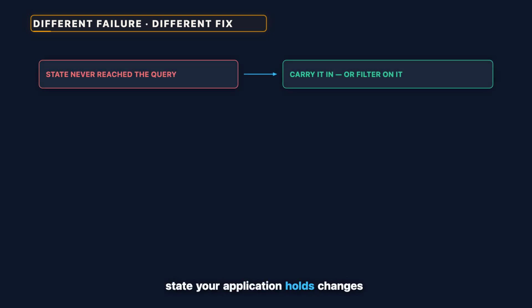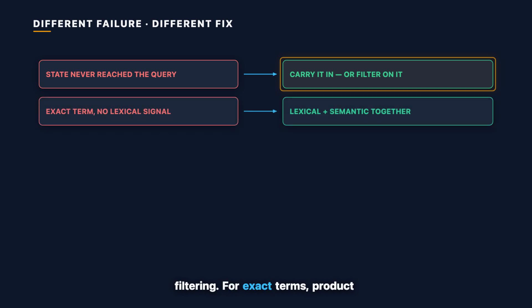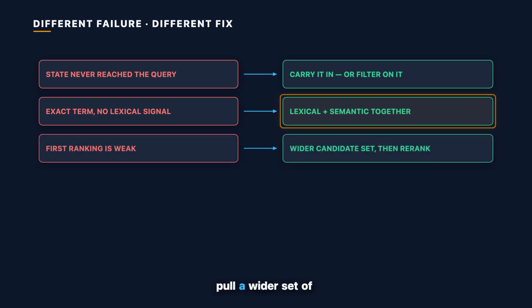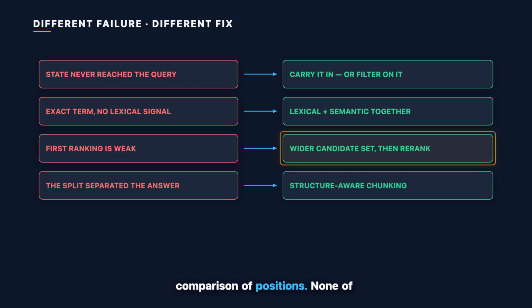When the state your application holds changes the meaning of the question, you can carry that state into retrieval in the query itself or through metadata and filtering. For exact terms, product codes, error codes, names, lexical search gives a literal word match a direct signal. So a common design combines lexical and semantic retrieval. And when the first ranking is weak, pull a wider set of candidates, then re-rank them. Score each one against the question using a slower model that reads the pair together, and keep the best few. That is a different stage doing a different job, not another comparison of positions.